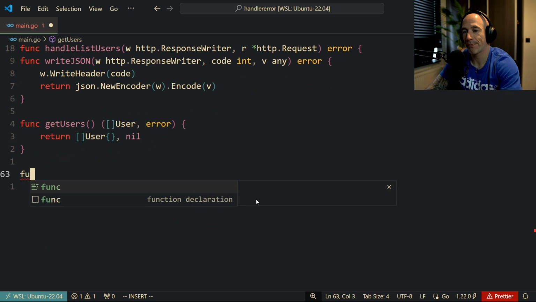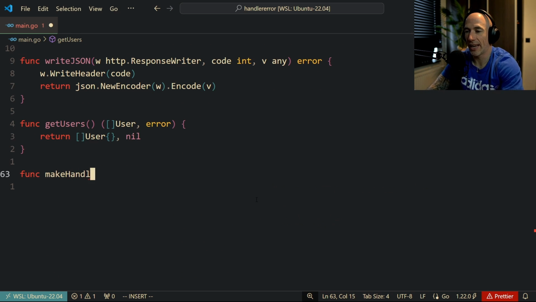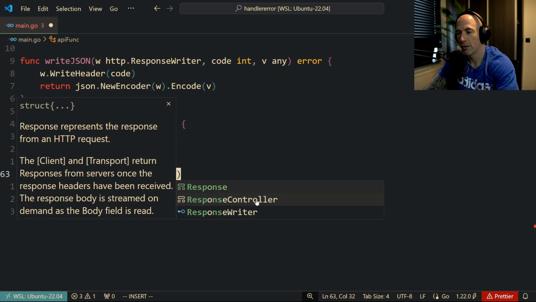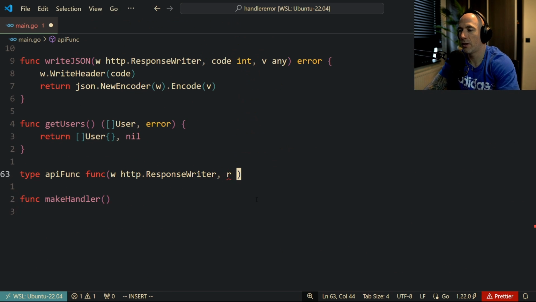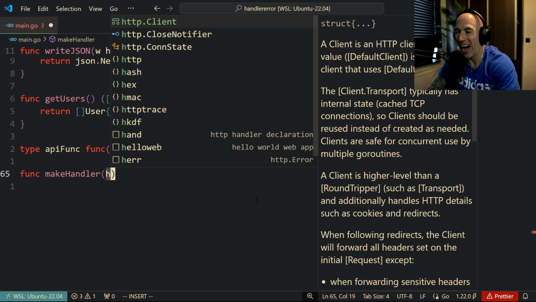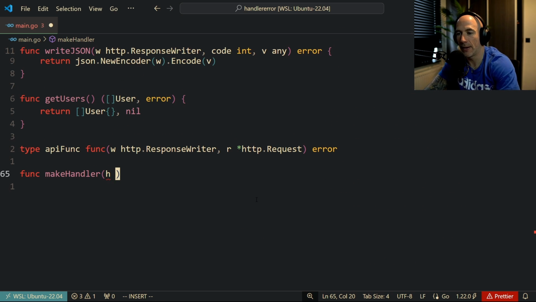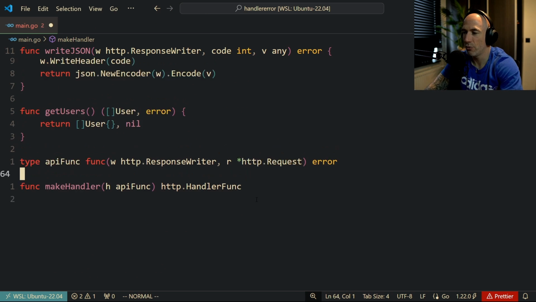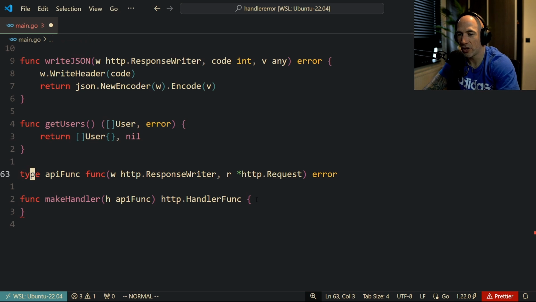How are we going to fix this? MakeHandlers. This is where I mess up all the time. Let's do something like a type APIFunc or something. I can't see, man. I can't see. Error. That's our handler. So we're going to say event or handler. It's going to be an APIFunc just like that, and we're going to return http.HandlerFunc or something. Is that true? No clue. We're going to see, right?